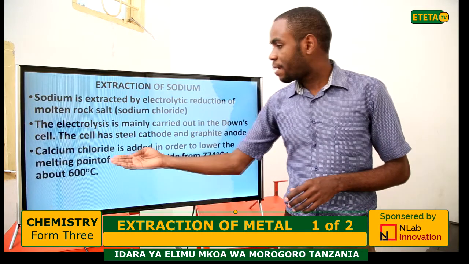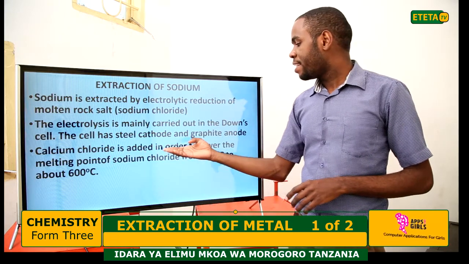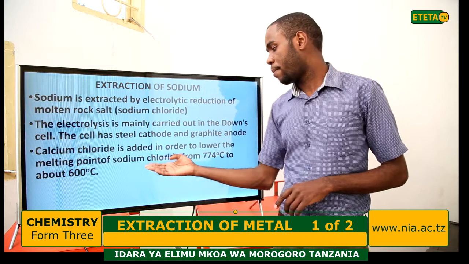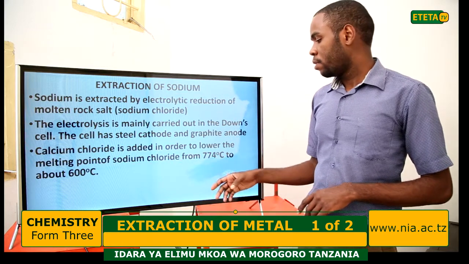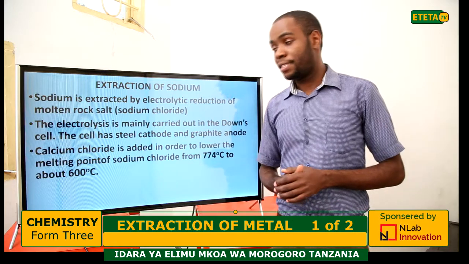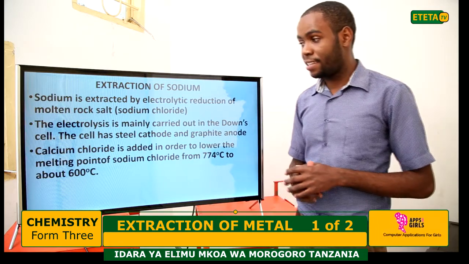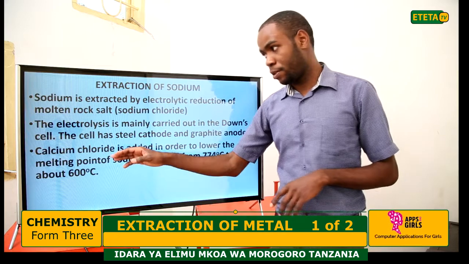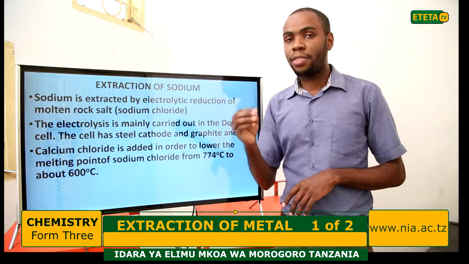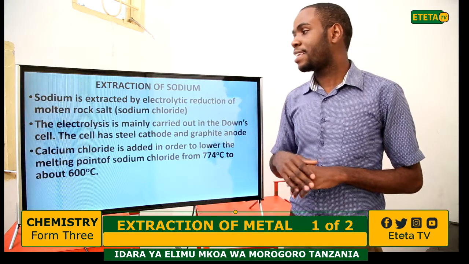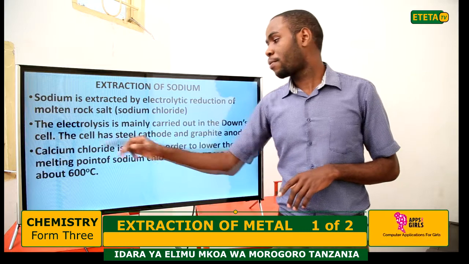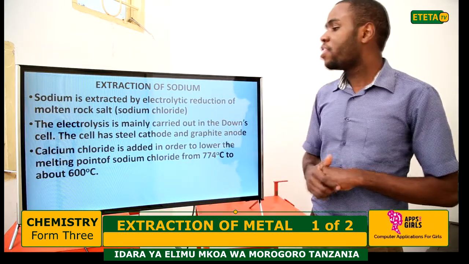Calcium chloride is added in order to lower the melting point of sodium chloride from 774 degrees centigrade to about 600 degrees centigrade. So the function of calcium chloride, which is mixed with the sodium chloride and added to the Downs cell, is to lower the melting point.